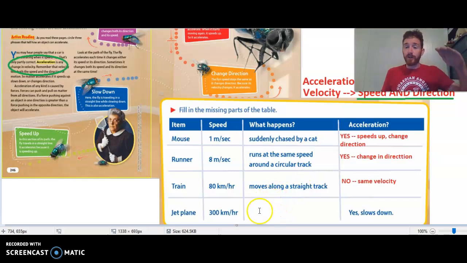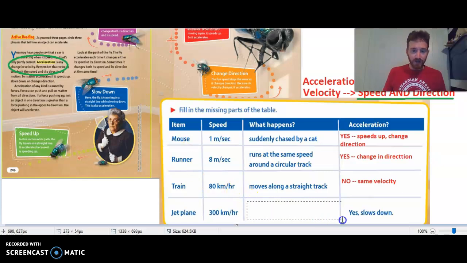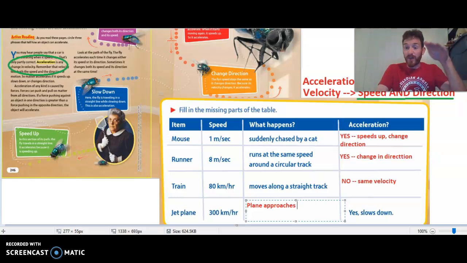If we're taking off, we go from not moving to going faster and faster and faster, maybe changing direction, maybe turning left and right as you go. When would a plane slow down? Well, it travels really fast when it's in the sky, but then it would slow down as it comes down for landing. So what I usually like to think of with this one is, if we think about telling what would happen here, let's say the plane approaches the runway, right? When it comes down for landing, it's got to slow down. Planes fly really, really fast to get us where we got to go in a quick way, but they have to slow down to be able to safely land, and that's where the acceleration happens in this case.